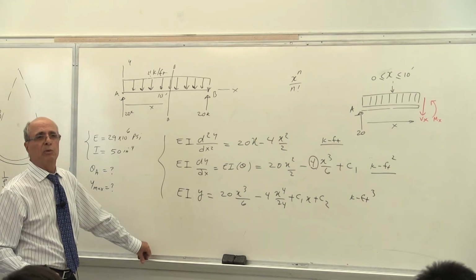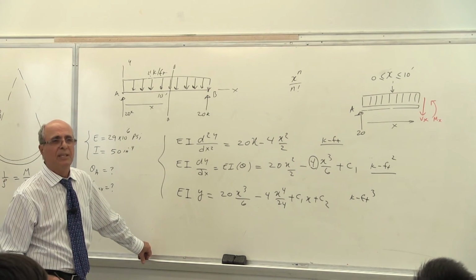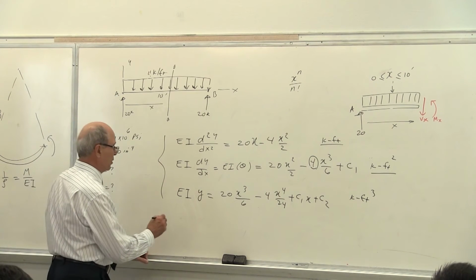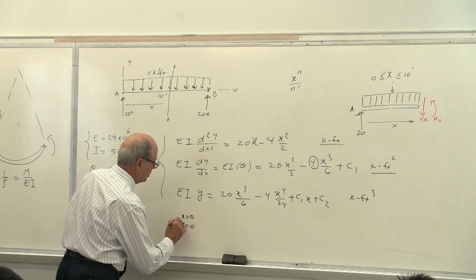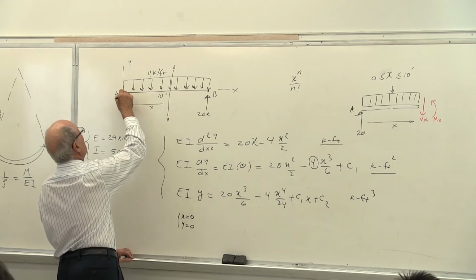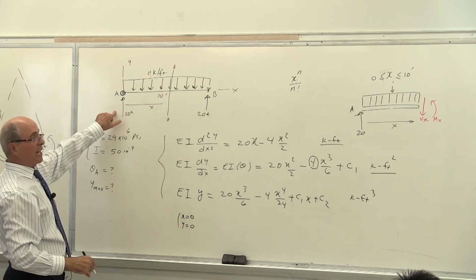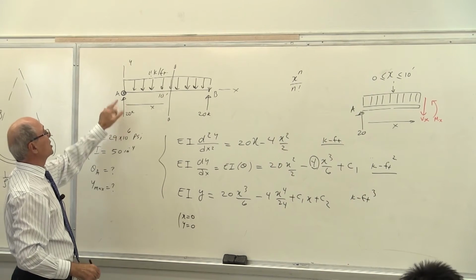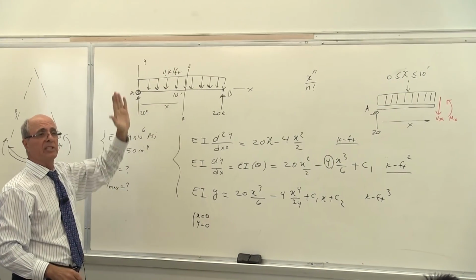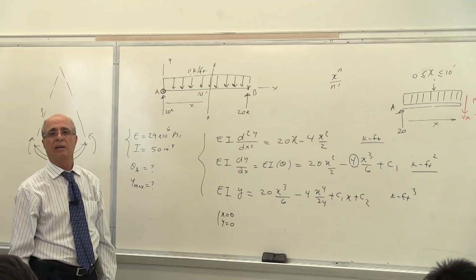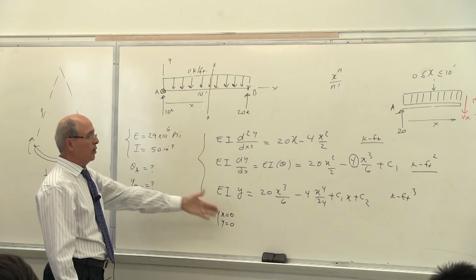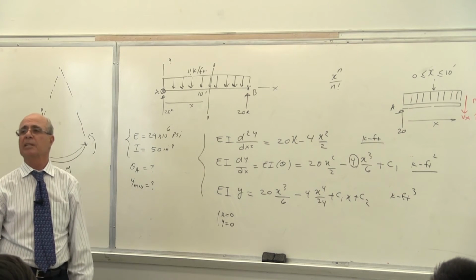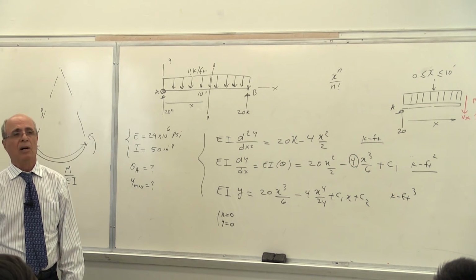Now what you want to do is calculate C1 and C2. Look at that one. At x equal to 0, y equal to 0, because I see a support here, I see a reaction here. That reaction causes no movement in the y direction. This is the way you learn statics. Is that correct or not? If this RA was not there, this would have been free. You wouldn't have any boundary condition. Is that correct or not? Yes? Are you with me?